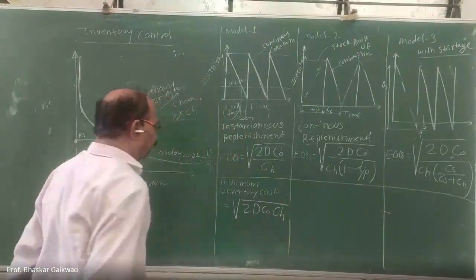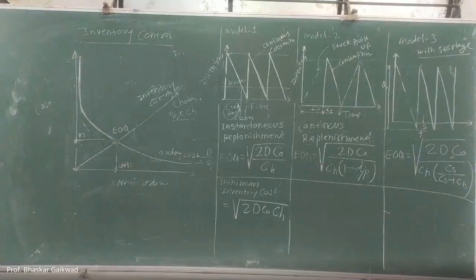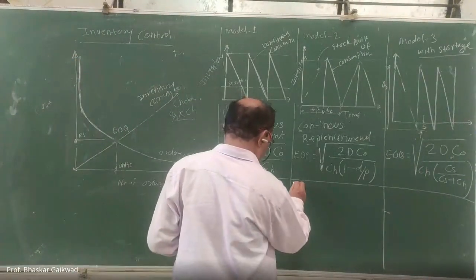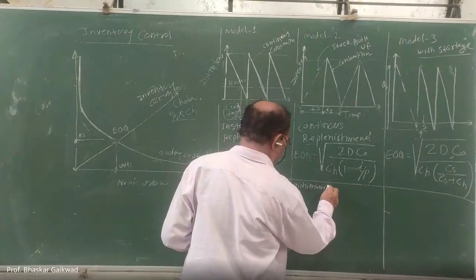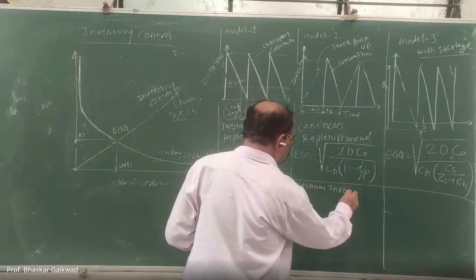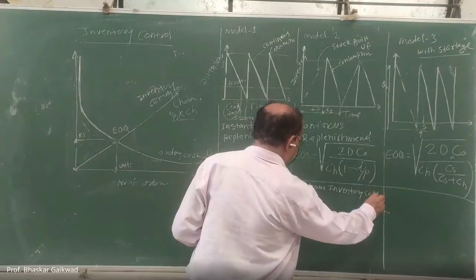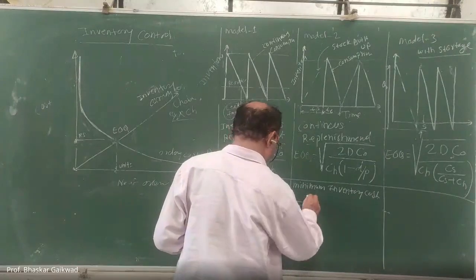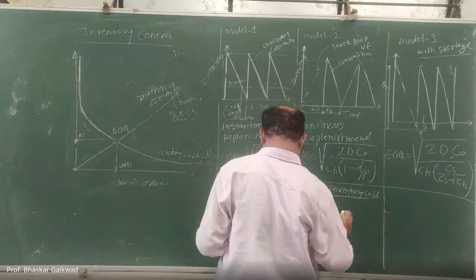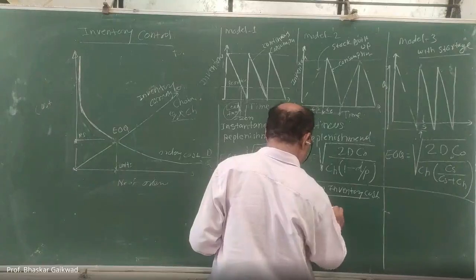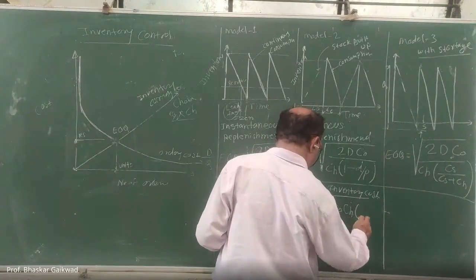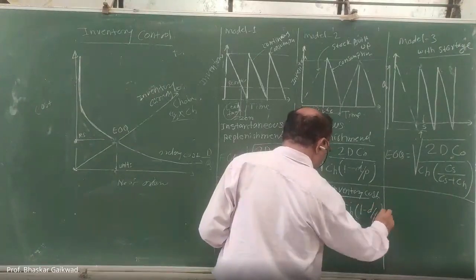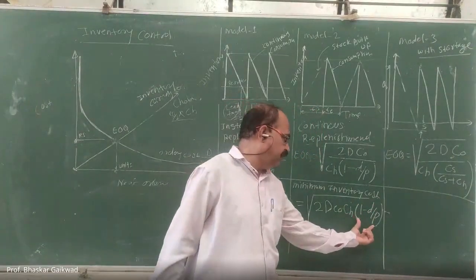Then second, minimum inventory cost, this is equal to root of, only this specific formula is replaced.